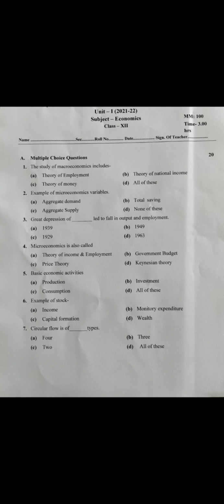The 7th one is given in front of you: circular flow is of... fill in the blanks, types. How many types of circular flow? 4 types, 3 types, 2 types or all of these. Which one is correct? You have to give the right answer.